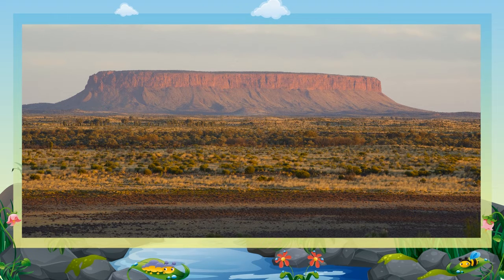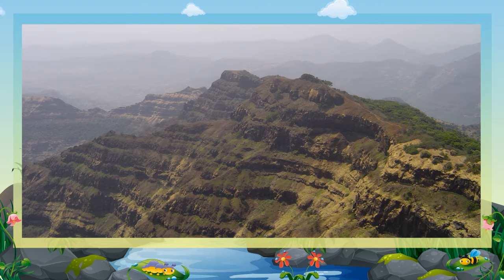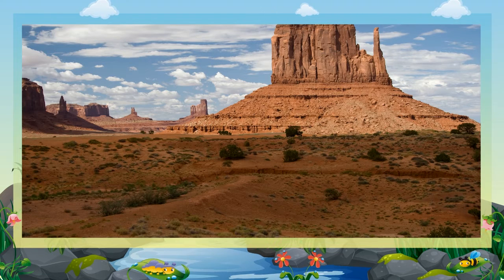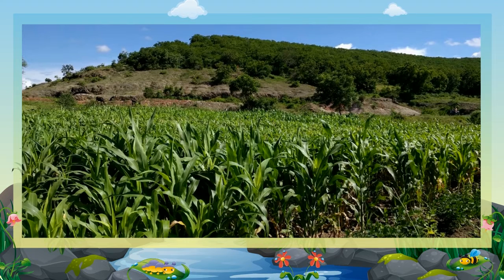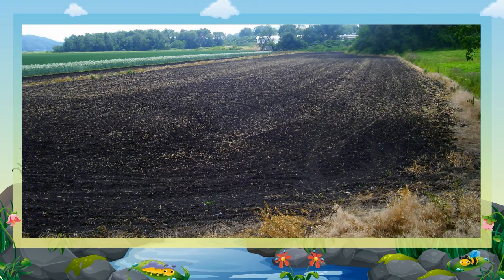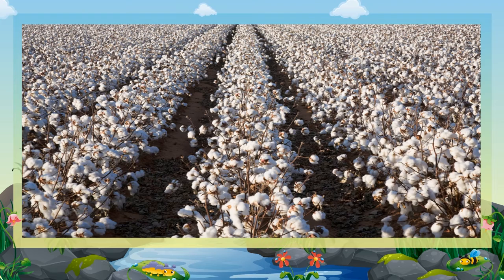Plateaus. The land which is flat and higher than its surrounding area is called a plateau. It is also called stable land because the top of the plateau is flat. Some plateaus, such as the Deccan Plateau of India and the Colorado Plateau of United States, are basaltic and were formed as a result of the flow of lava which covered thousands of square kilometers that built up the land surface. The soil of a plateau is good for growing crops. The Deccan Plateau in India contains black soil which is good for growing cotton.